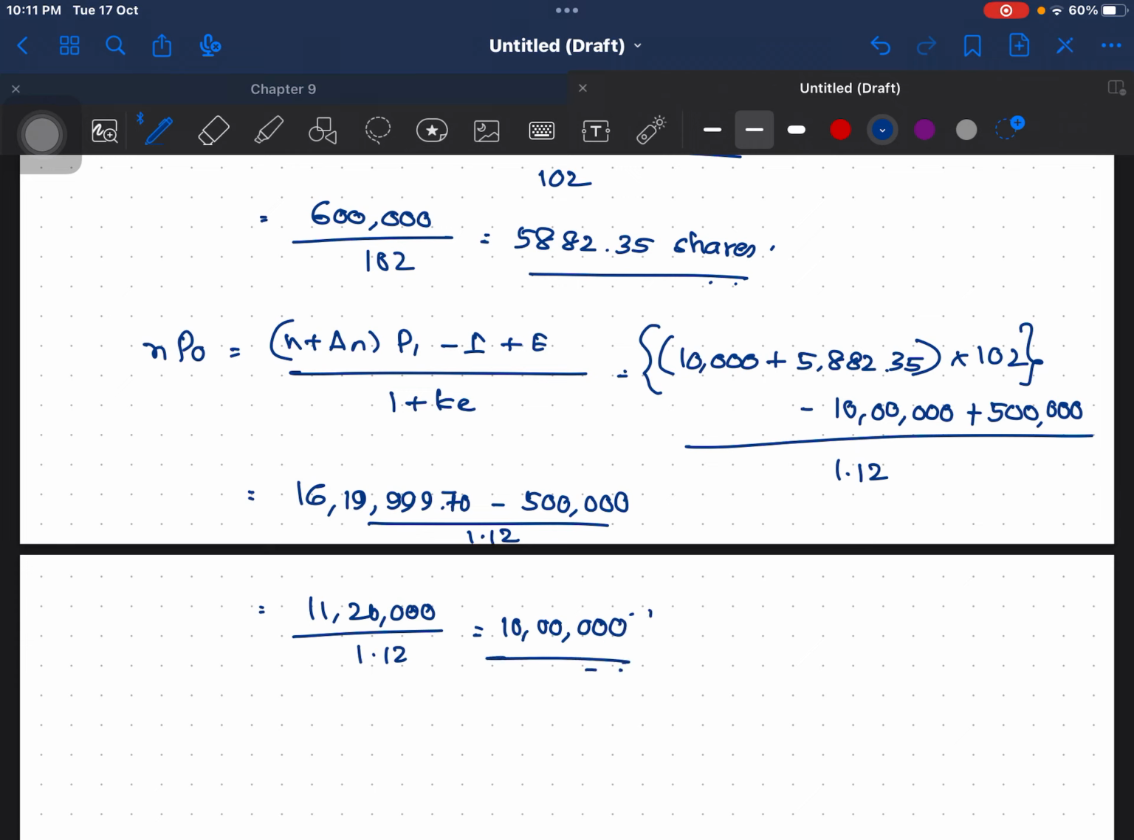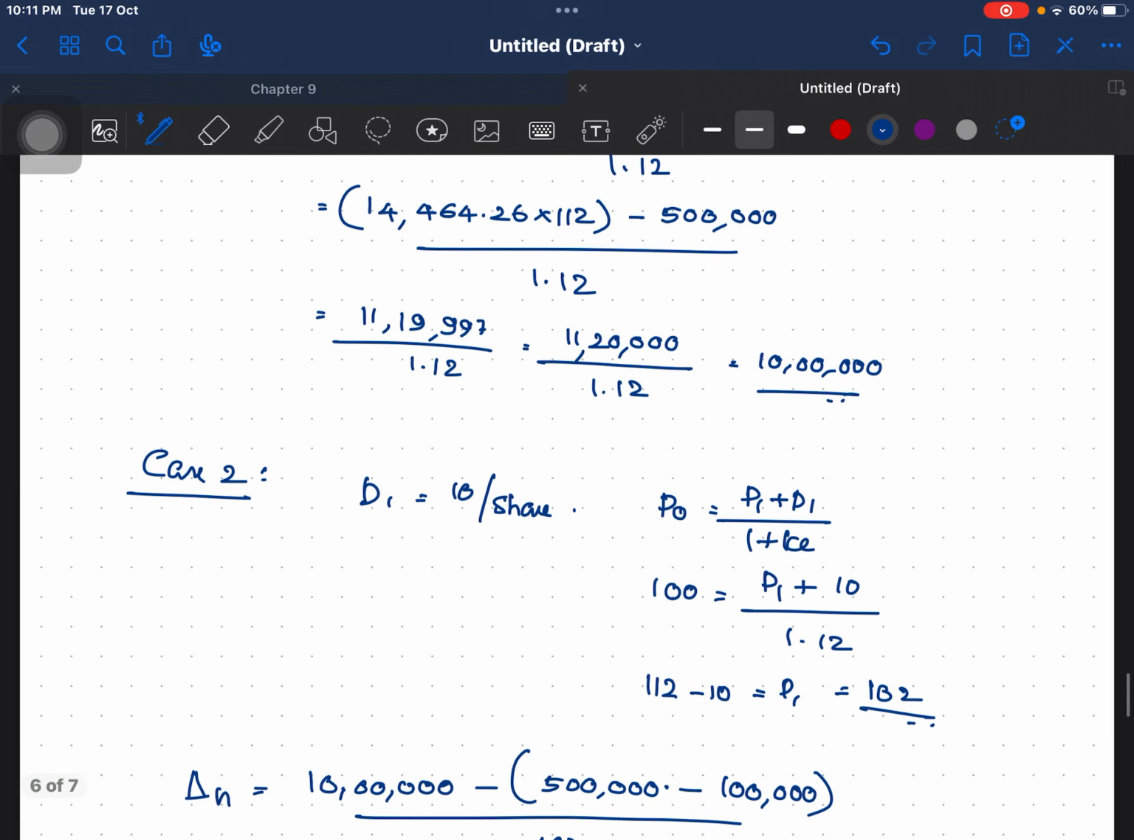So here also if you see, when the dividends are paid, the value of the firm is 10 lakhs, and when the dividend is not paid, there also the value of the firm is 10 lakh itself. So we can conclude that the dividend policy adopted by the company does not affect the value of the firm, as the value of the firm remains at 10 lakhs in both the cases. So this is the conclusion.